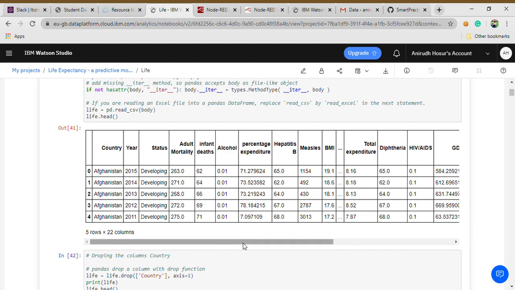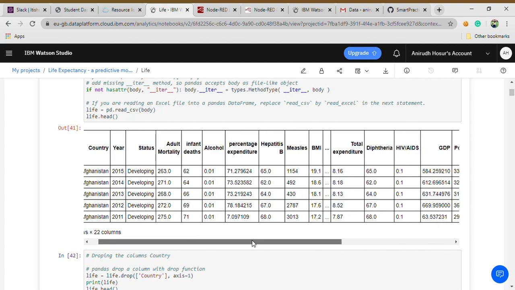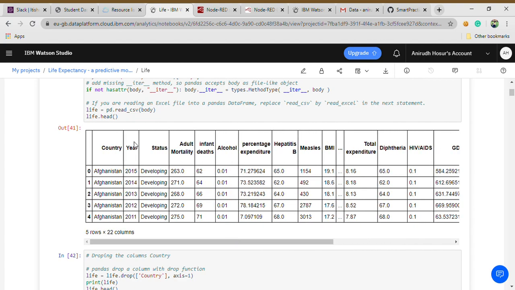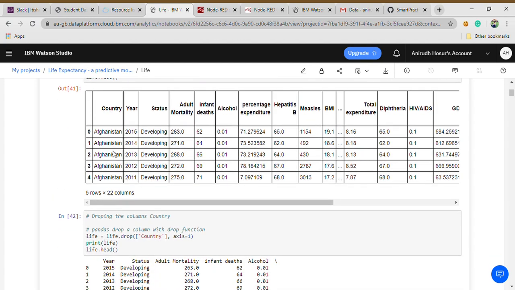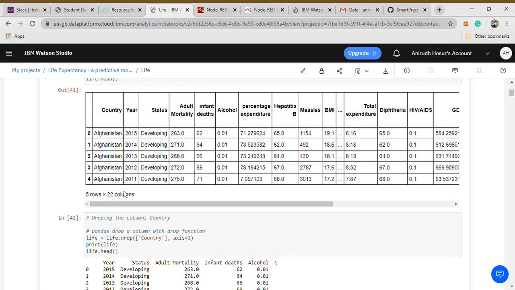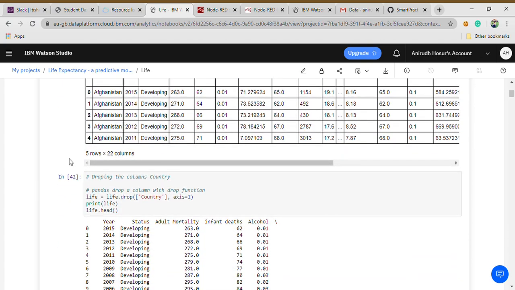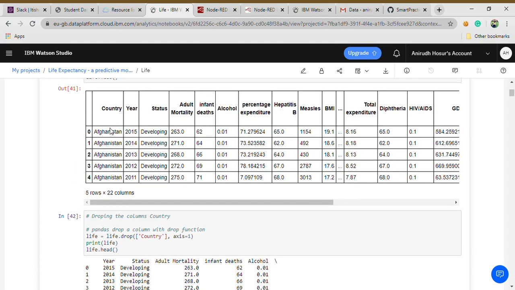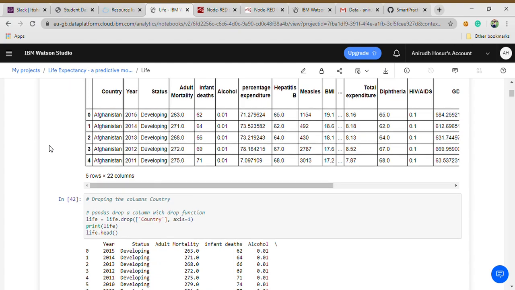It gets slightly difficult to implement machine learning when there are categorical variables. One hot encoding will help, and you can convert them into numerical variables, but we'll drop the country column, because there are a lot of countries. I think there are 180 countries all around the world, and it gets really messy. So I have dropped the country column.